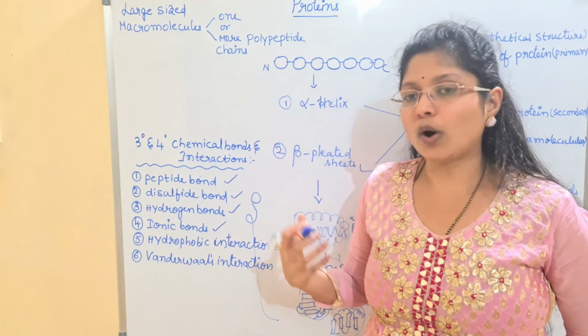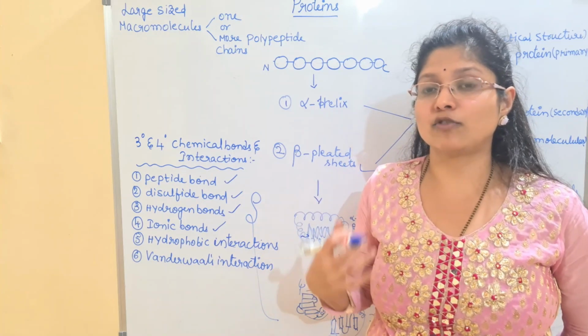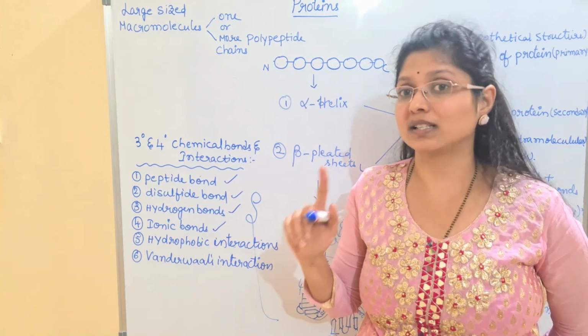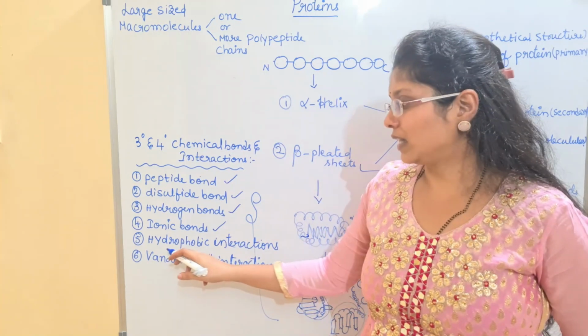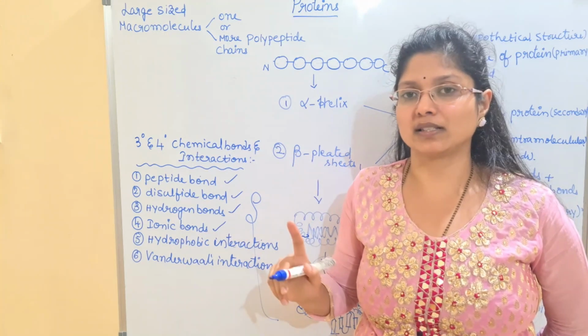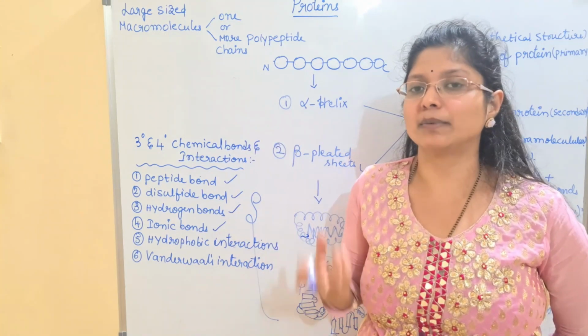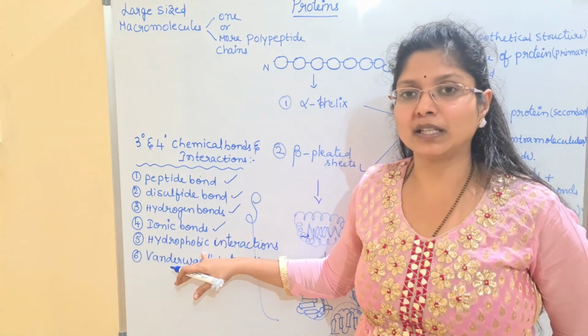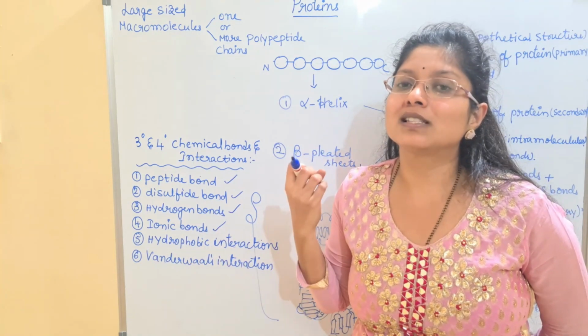So in order to avoid these kinds of lattices formed by the polar interaction, the non-polar amino acids are helping. Mainly the hydrophobic nature is present for the non-polar amino acids. Why? Because they have the hydrocarbon chains.